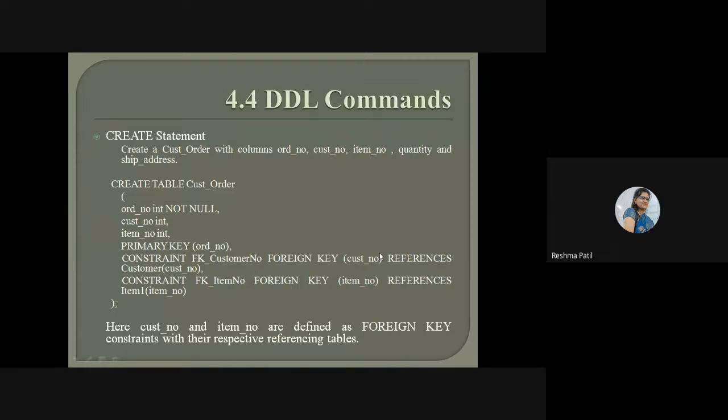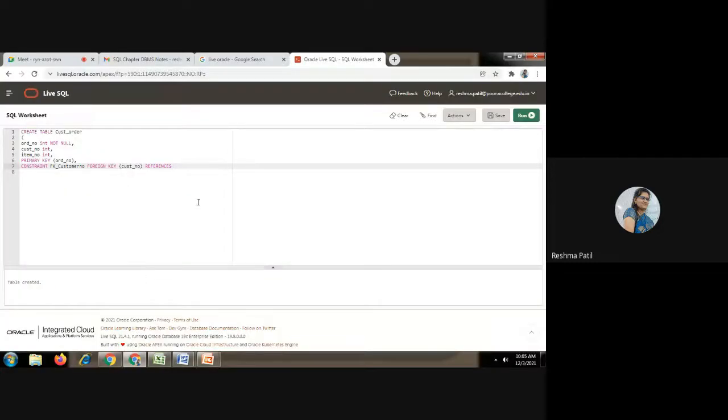So we are going to create the foreign key for these two columns, customer number from this table and customer number of your customer table. So write that table name after references, customer in bracket. Which column? Customer underscore number. So here we have created the foreign key for customer number.